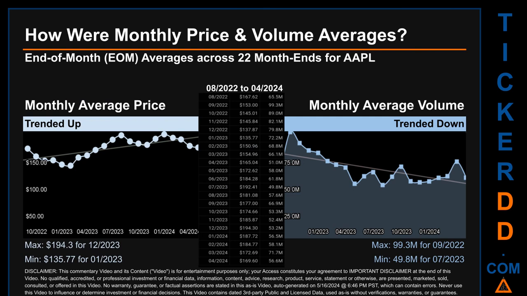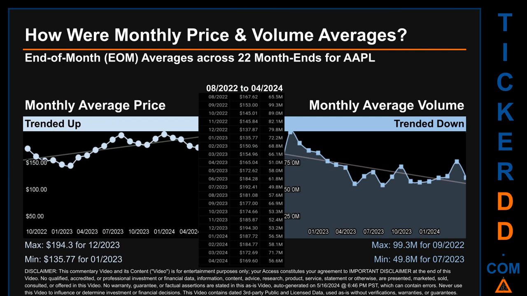How were price and volume averages for AAPL? Across 447 trading days, there were a total of 22 month ends, of which monthly averages for daily price and volume were calculated. Overall, monthly price average trended up while monthly volume average trended down.